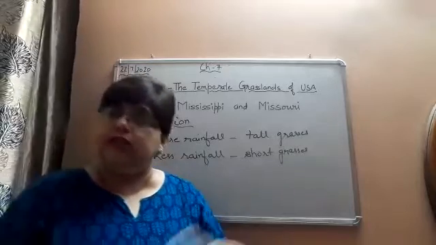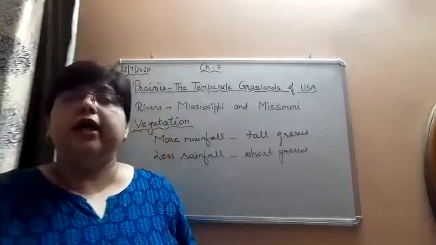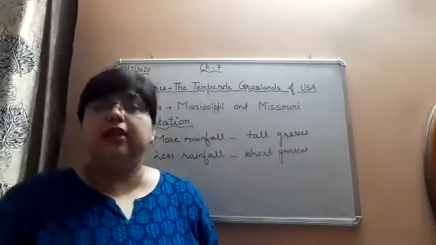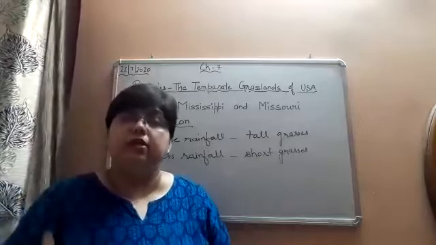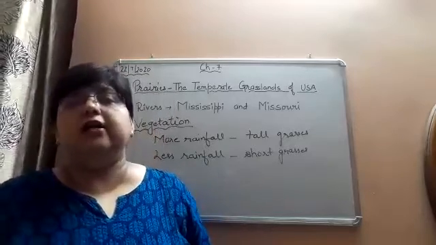So now these grasslands have been converted into agricultural farms and ranches.